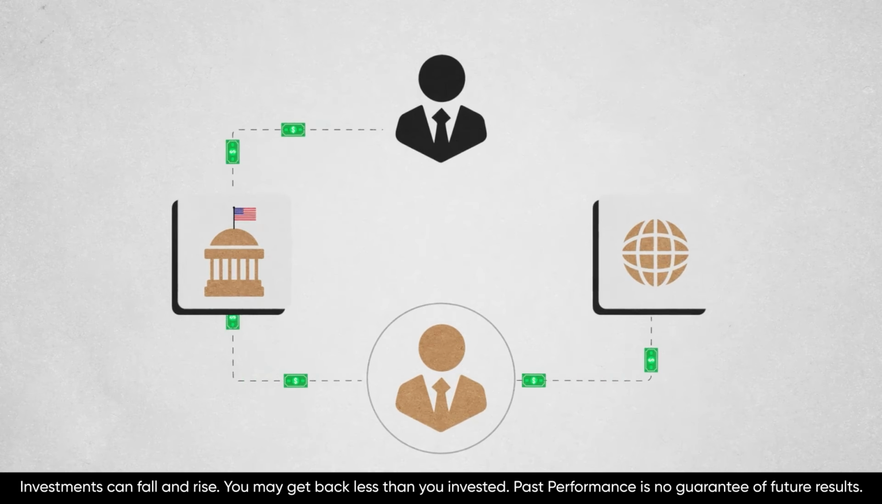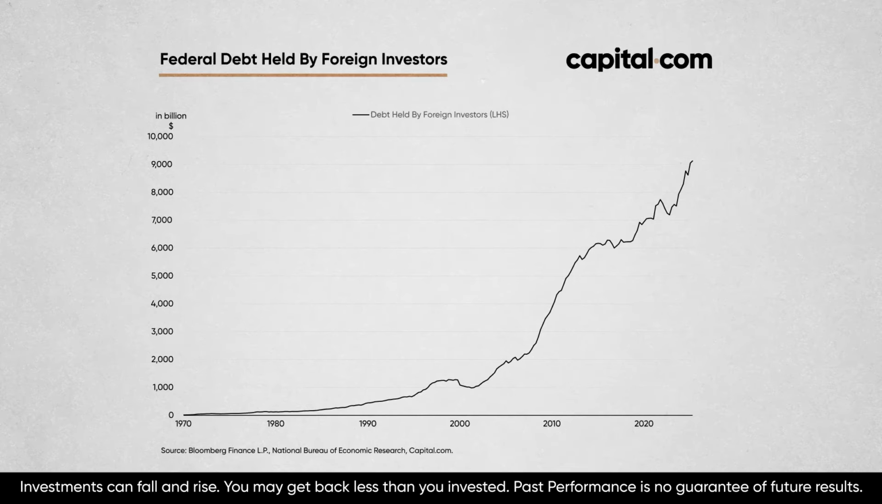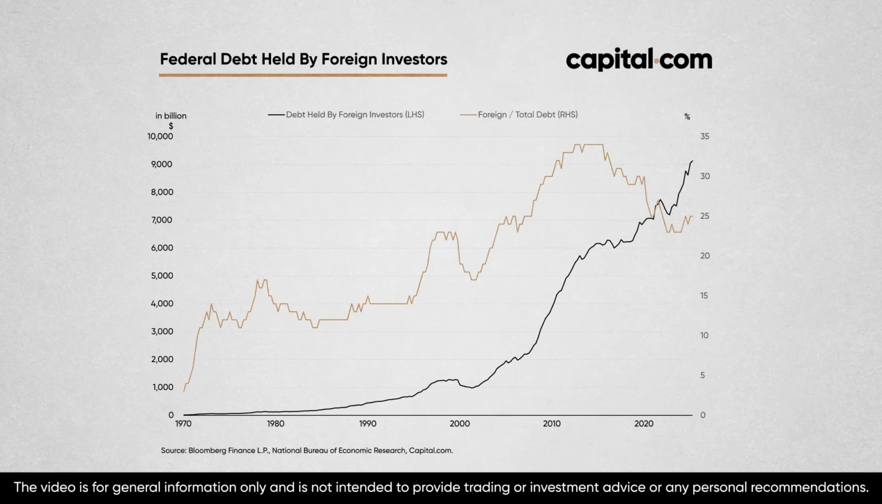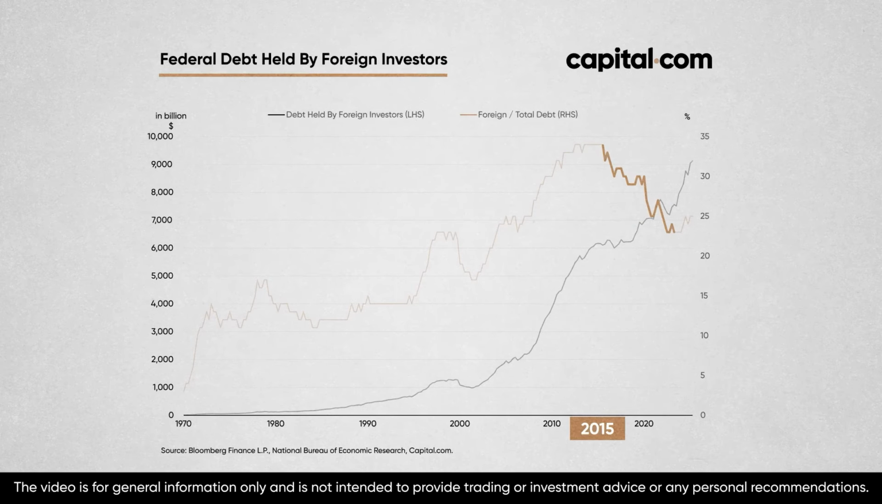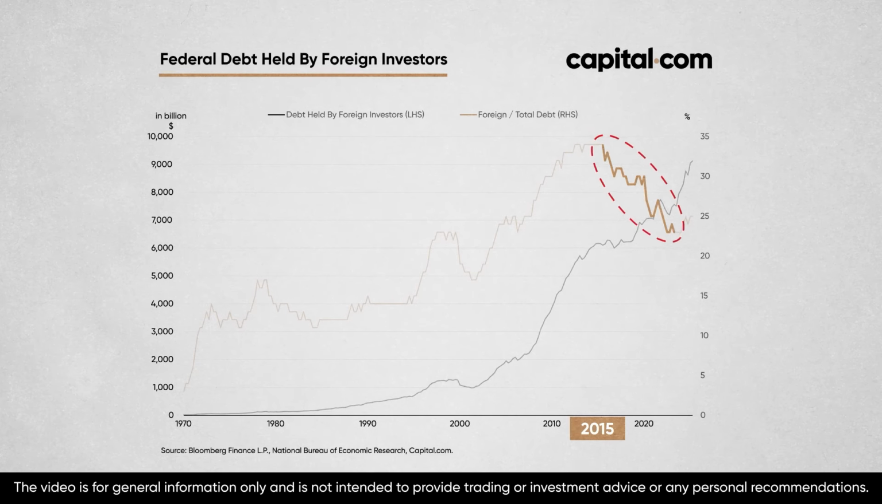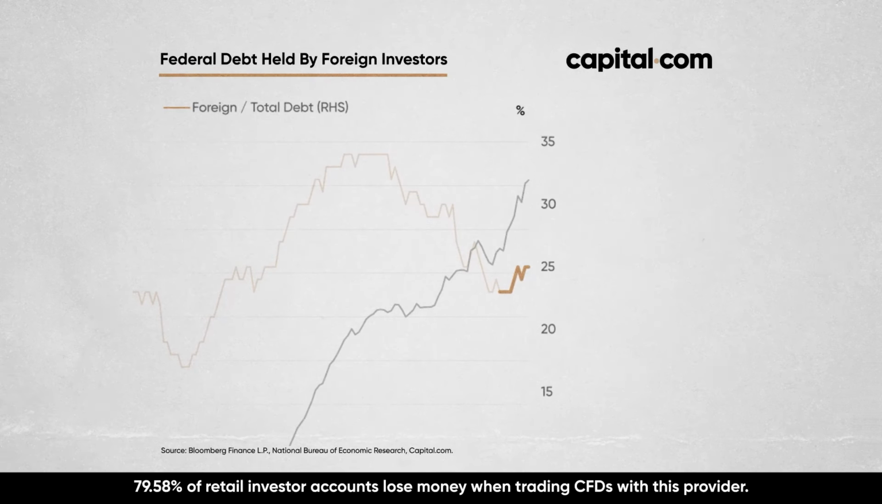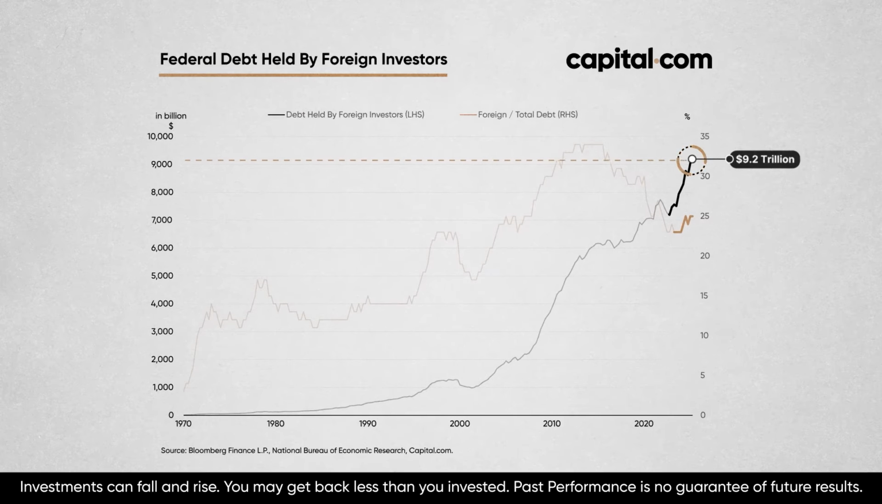But not everybody is fleeing the US bond market, and this chart proves that. This line shows foreign ownership of US treasuries, and this other line shows that as a percentage of US public debt. As you can see, beginning around 2015, the growing US debt pile really outstripped the rate of foreign purchases of treasuries. That's why this line goes down here. But since 2023, that trend has reversed, and foreign investors have begun ramping up their purchases of US bonds. In fact, foreign ownership of US bonds reached an all-time high in July, reaching $9.2 trillion.